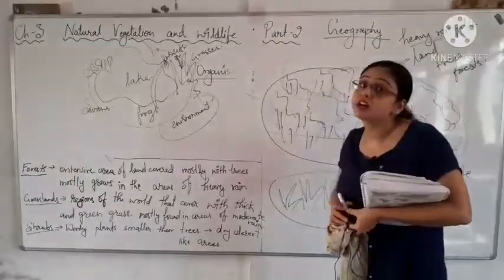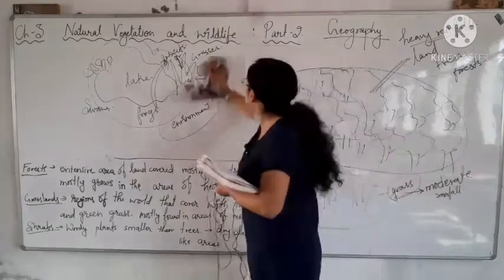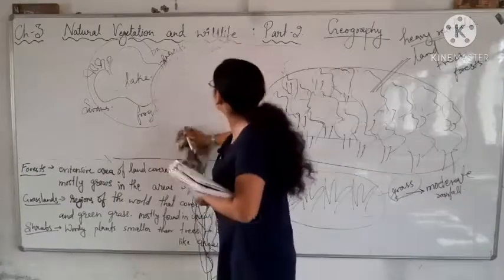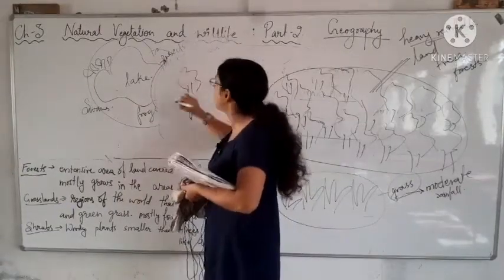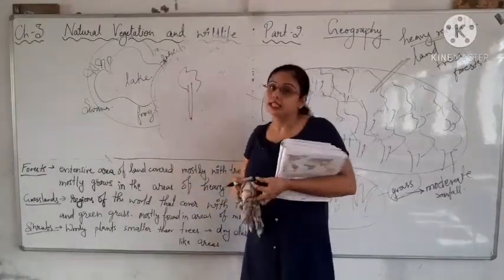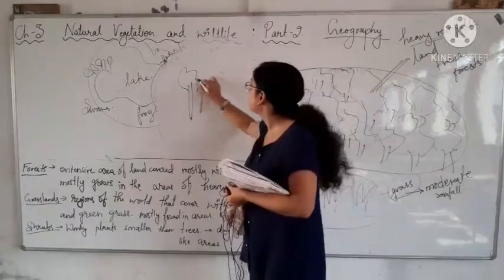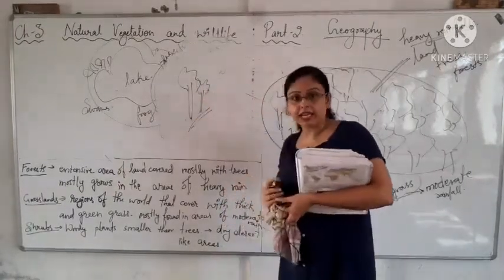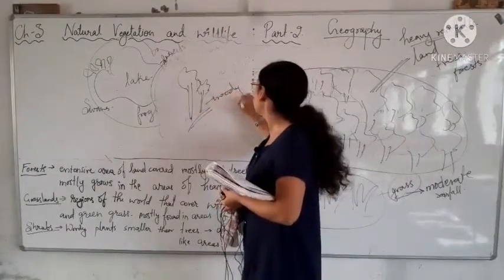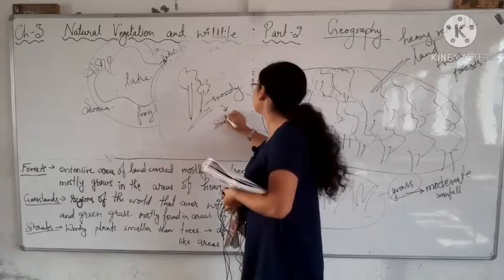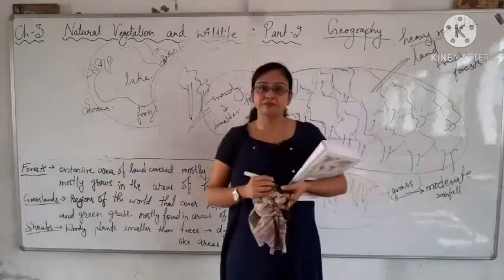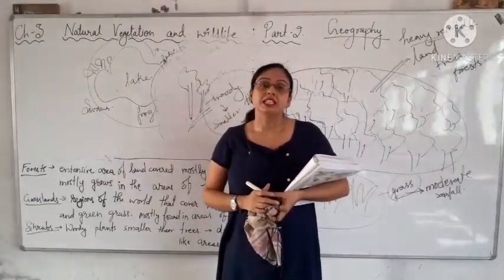Now third comes the shrubs. If we talk about the shrubs, they are the woody plants. You would have read in biology, in EVS also, that shrubs are the woody plants, right? And they are smaller than the trees. Can anyone give me an example of a shrub? It is rose.